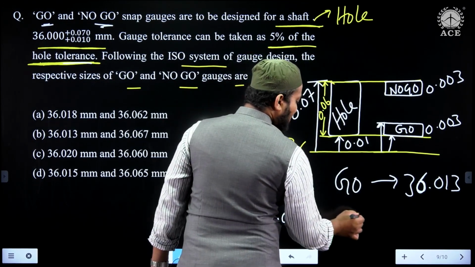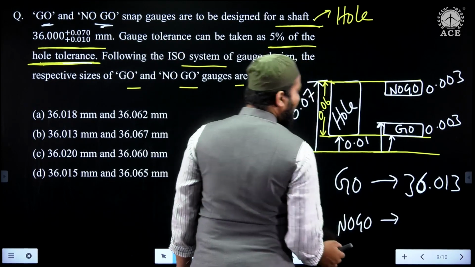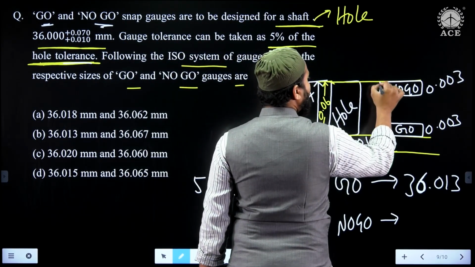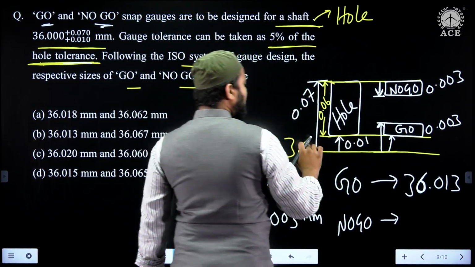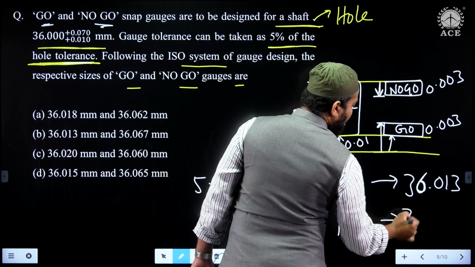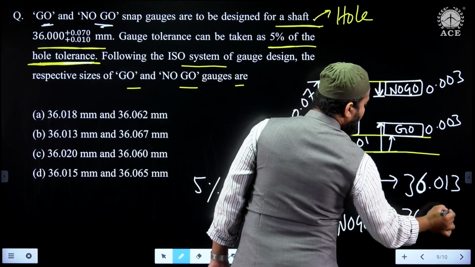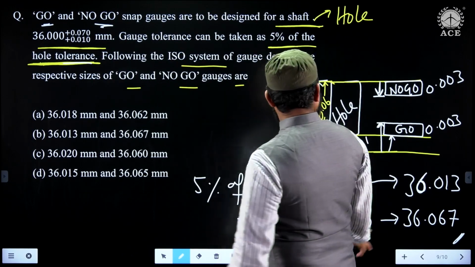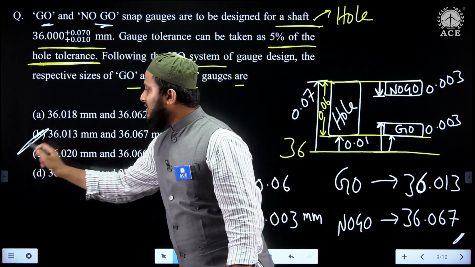Whereas for the no go gauge, again we need to avoid an oversized component. That's why I'm taking the lower limit of the no go gauge. So 36.07, from that if I subtract 0.003, then it is 36.067. Therefore, based on these two values, if you match the options, then option B is the answer.